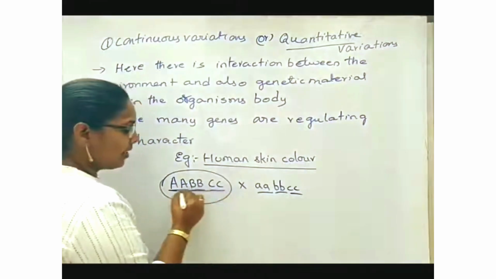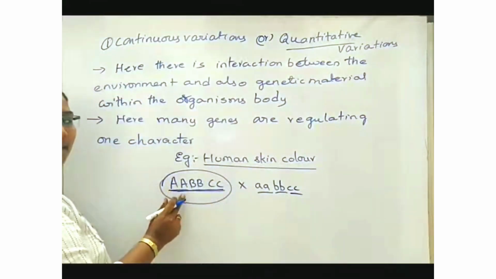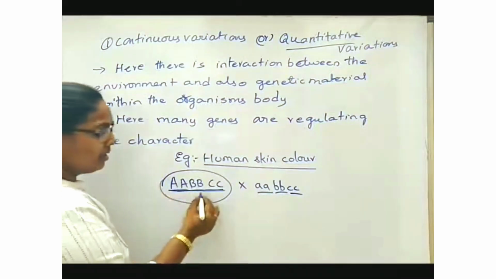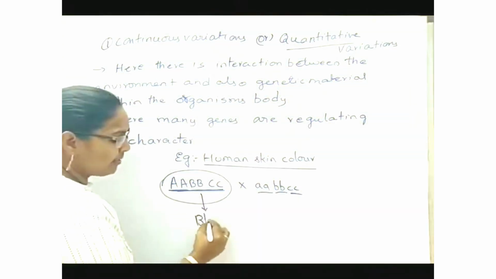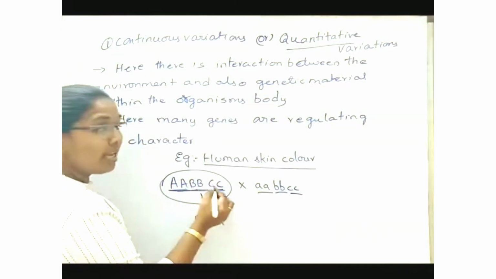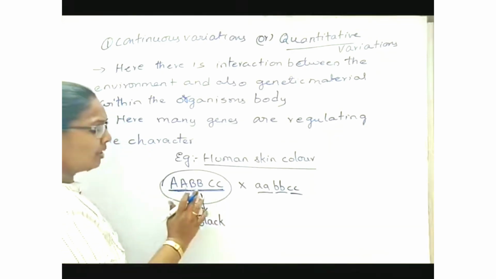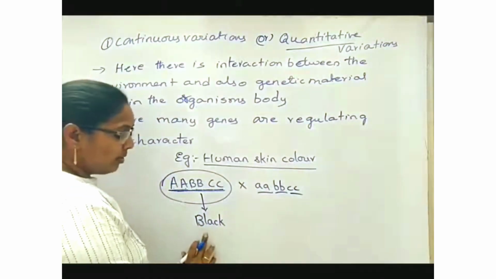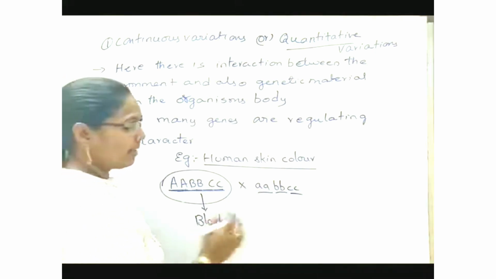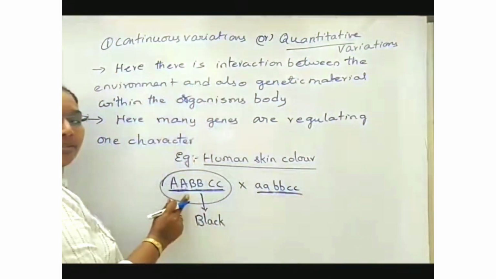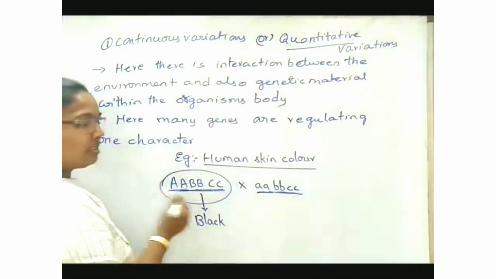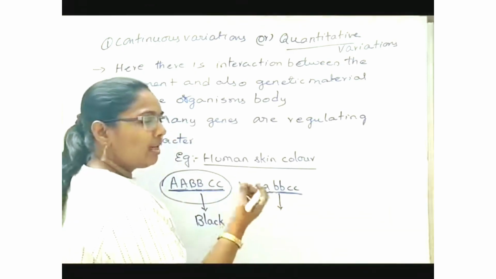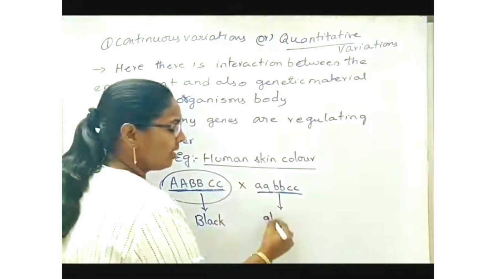If a person has in his body this type of genes that are majorly responsible for a character like his skin color, then this person's body will be black, because here we are seeing 6 alleles: 1, 2, 3, 4, 5, 6. These are considered dominant, so his skin color is very black. Now, if these are not getting expressed in presence of other related dominant genes, then this person's body is very whitish in color, which in biology terminology we call albinism.